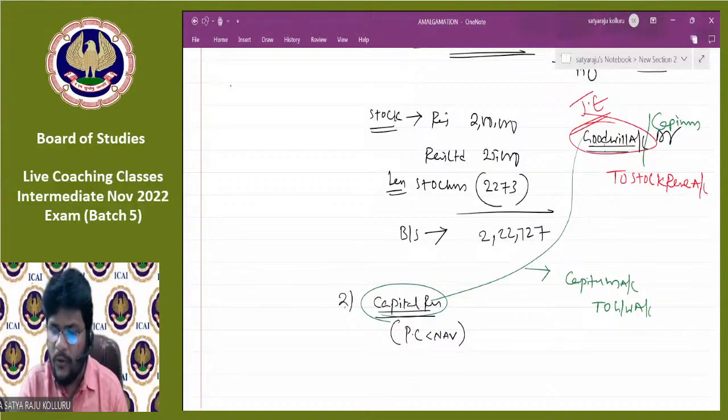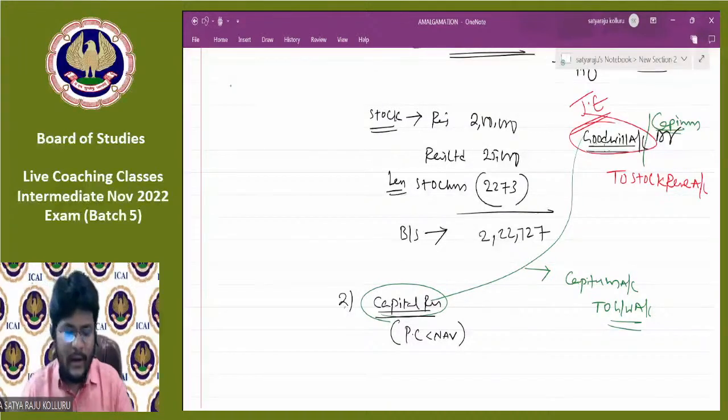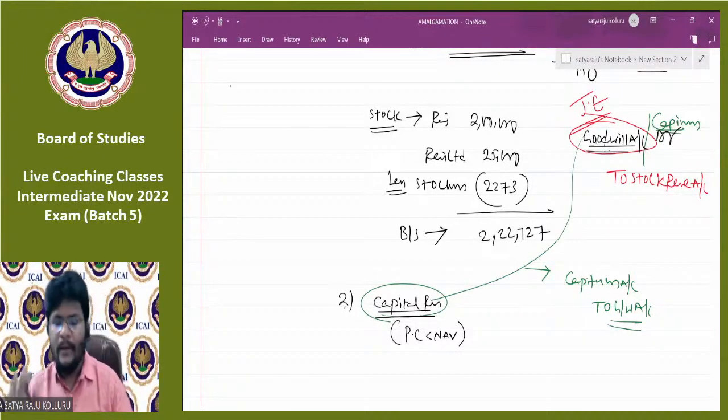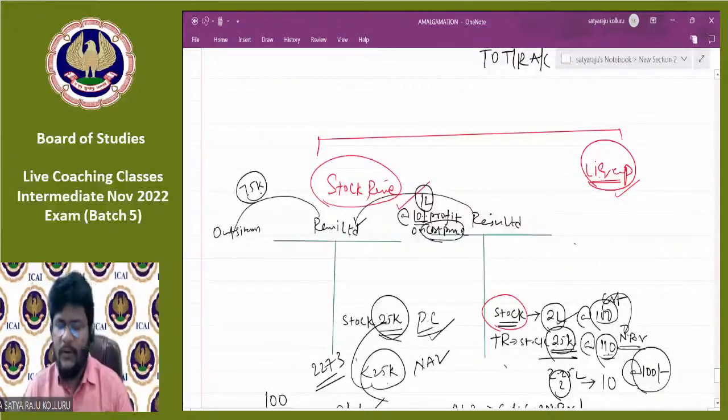Because if you incorporate the goodwill, again you would need to set it off with the capital reserve. That's why, instead of incorporating the goodwill and passing one more entry, you can directly debit the capital reserve in place of the goodwill. I am telling you this point for your convenience. Is it okay, guys? All of you? Fine. So this is all about the concept of stock reserve. Still, if any points are there, I'm going to explain them at the time of resolving the problems.